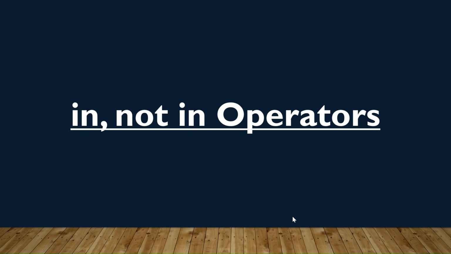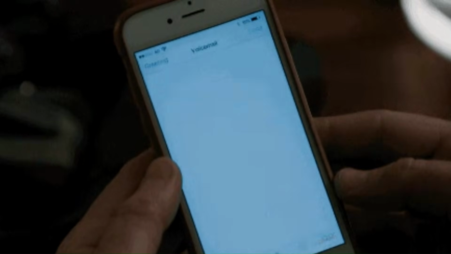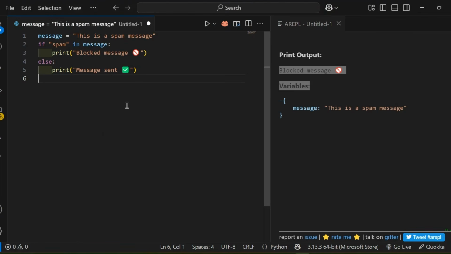Next, let's discuss the in and not in operators with an example. Consider you have a list of blocked words in a chat application. If a message has one, you can block it. Within this example, we have declared a variable message having the value: This is a spam message. Using the in operator, we are going to verify whether the spam keyword is part of the message or not.